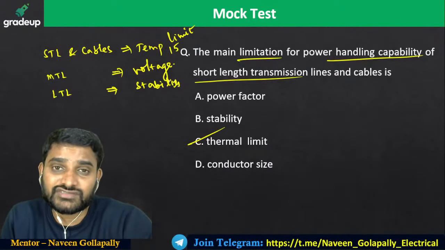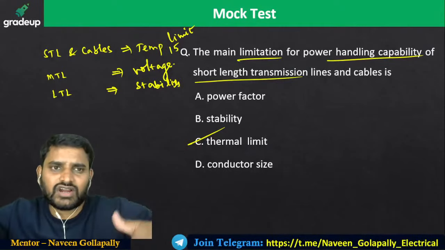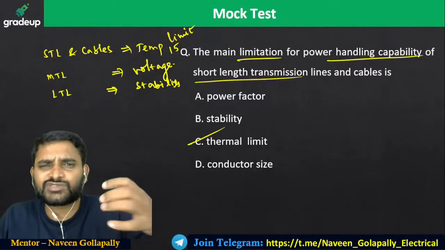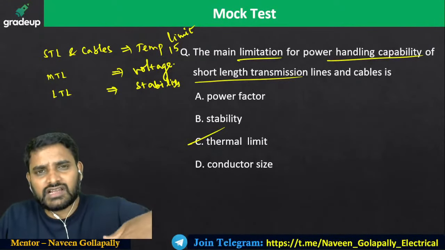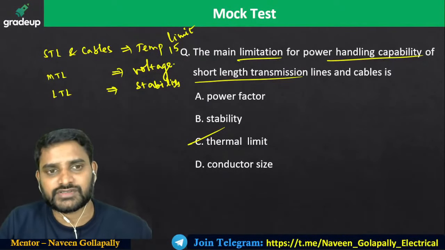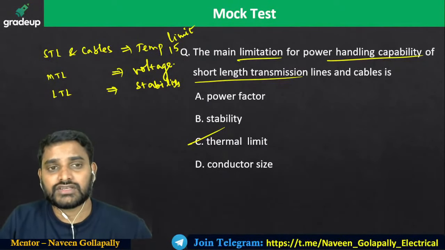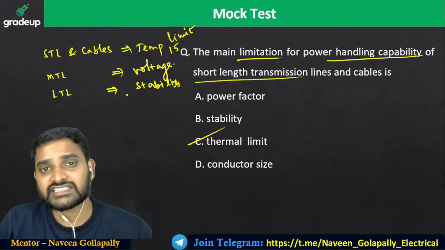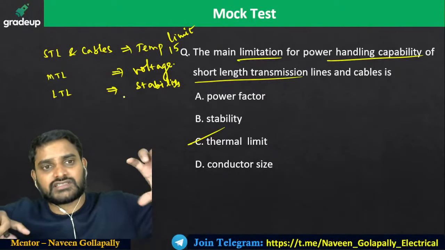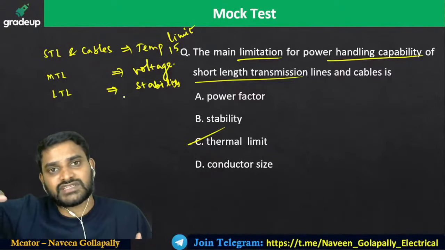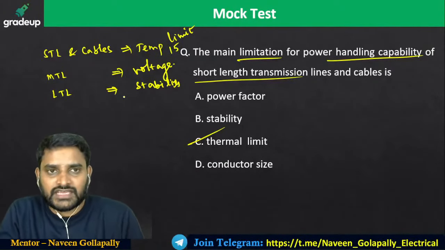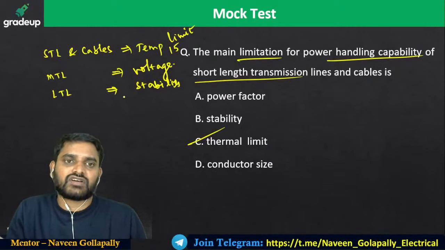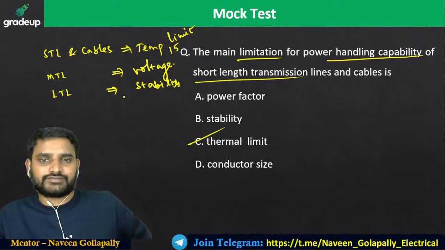If the line length is very large and there is a sudden short circuit or sudden open circuit of the transmission line, that is going to lead to a lot of change in power. So definitely it is going to cause acceleration or deceleration of the rotor in the synchronous machine. So definitely stability, because when the synchronous machine is swinging, the power delivered by the synchronous machine will not be at constant frequency. If the power transferred is not at constant frequency, I can call it disturbed power.